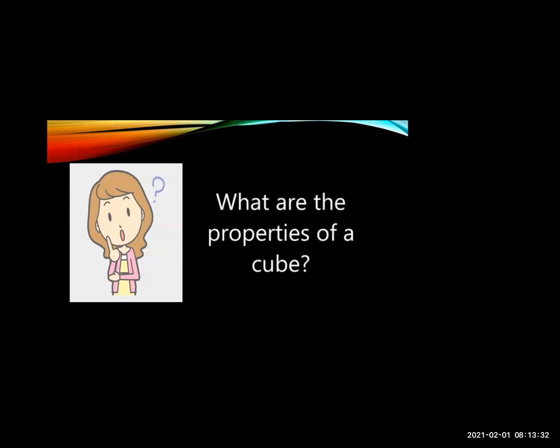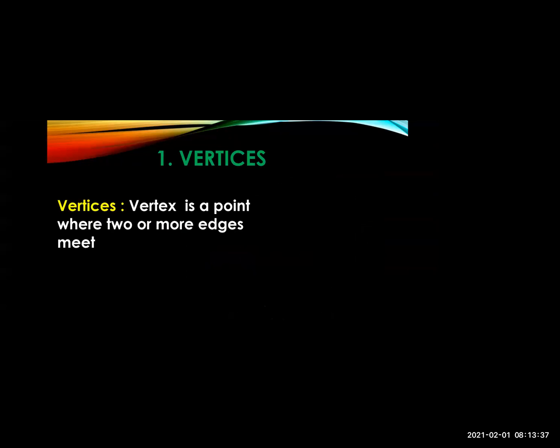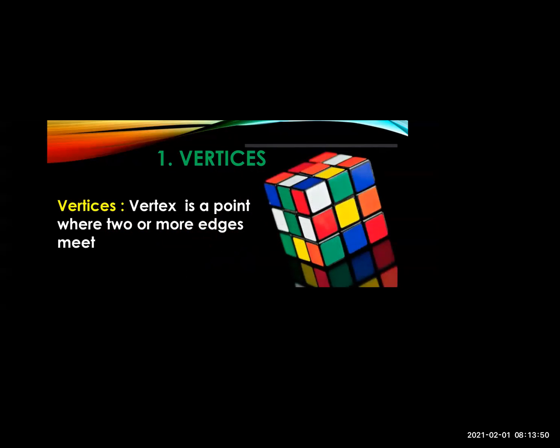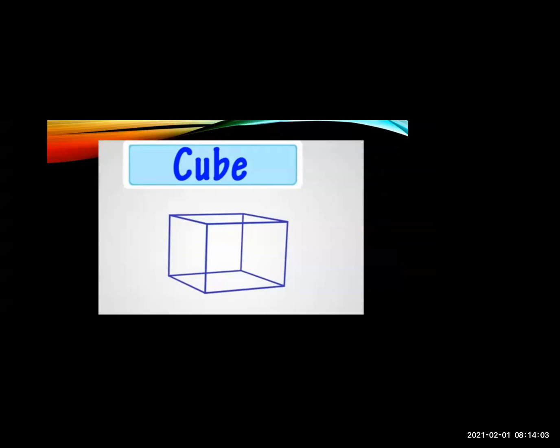Now, what are the properties of a cube? Now we'll study their properties. So first is vertices. Now everyone knows vertices, right? A vertex is a point where two or more edges meet. For example over here, this is the Rubik's cube. In this, the edges are there and the edges are meeting at a certain point. So this is called a vertex.